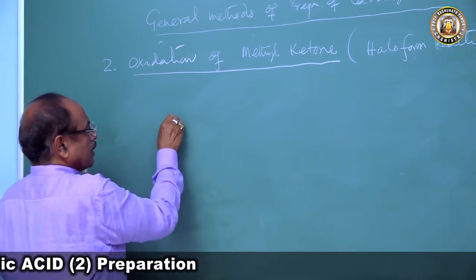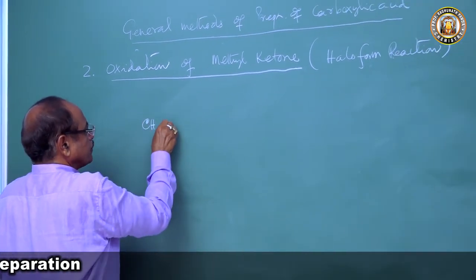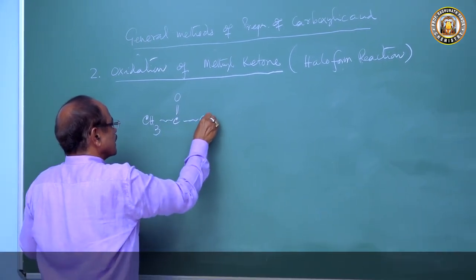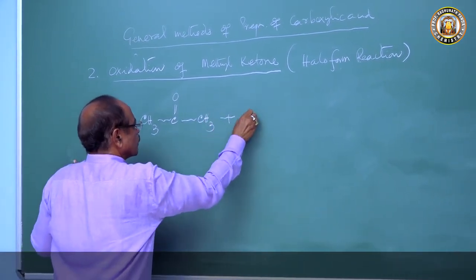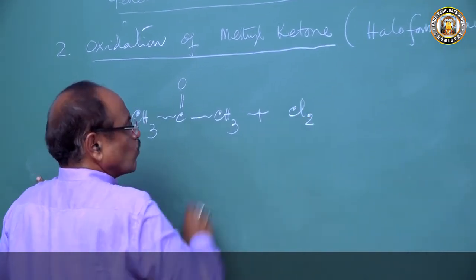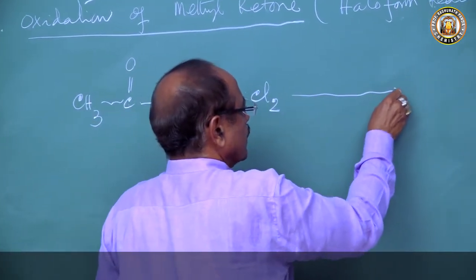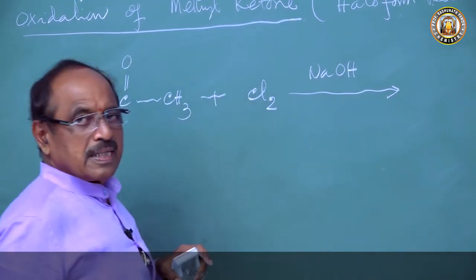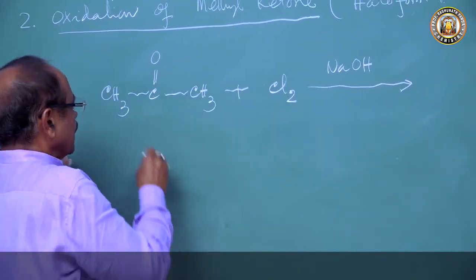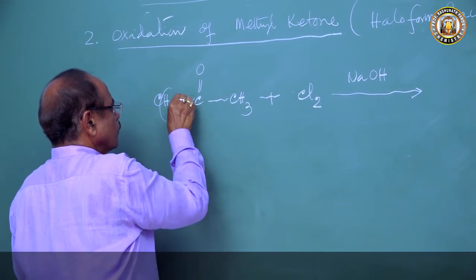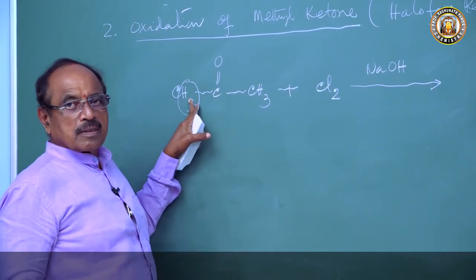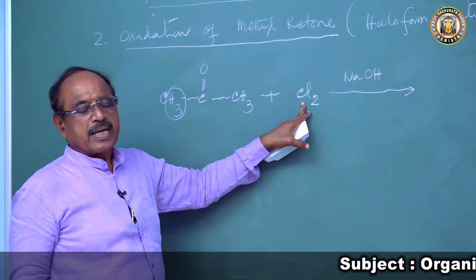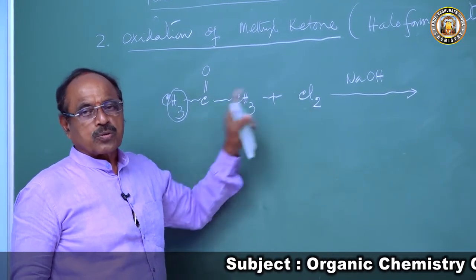How? Let's take the example of acetone, CH3COCH3. If you treat this with chlorine in presence of sodium hydroxide, an alkali, then 3 hydrogen atoms of the ketone will be substituted by 3 chlorine atoms.